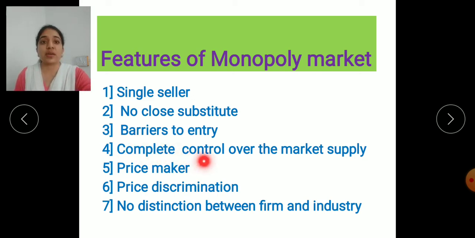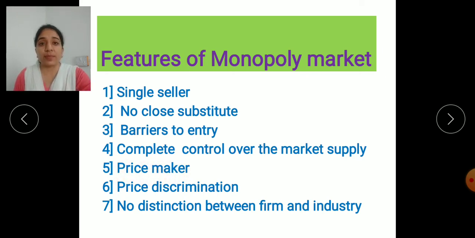Next one is complete control over the market supply. So in monopoly, this seller has the complete control over the market, because the other sellers cannot sell the same types of goods like this seller. So there are a lot of variations in the products. Because of that, he has the complete control over the market.